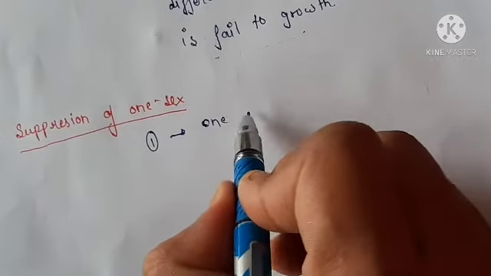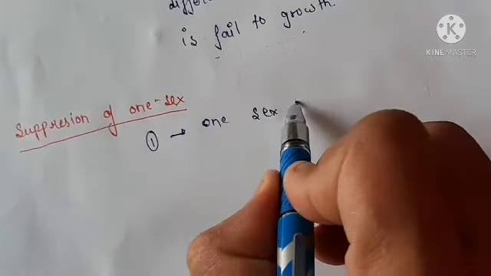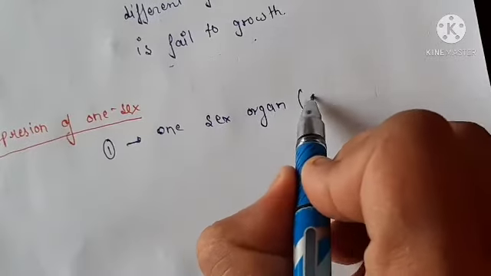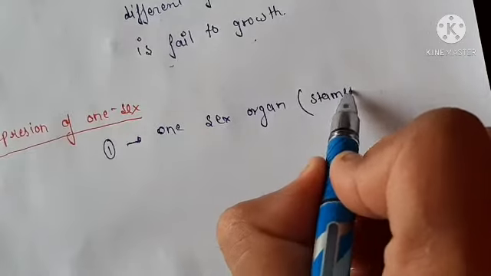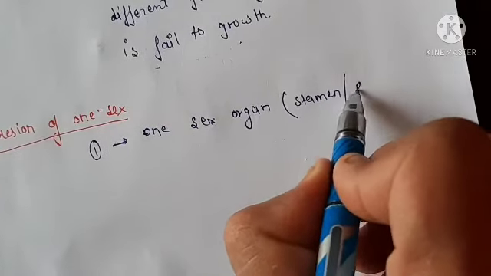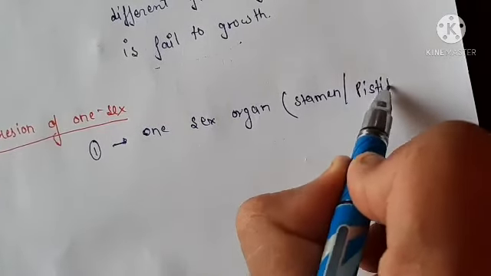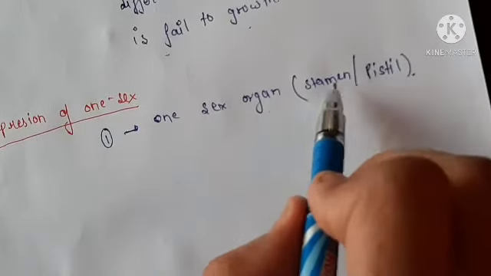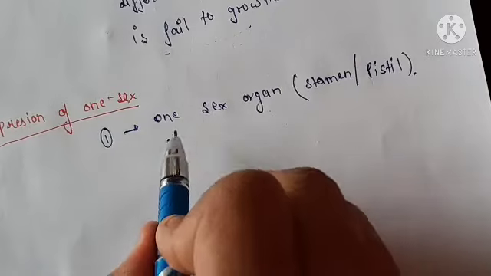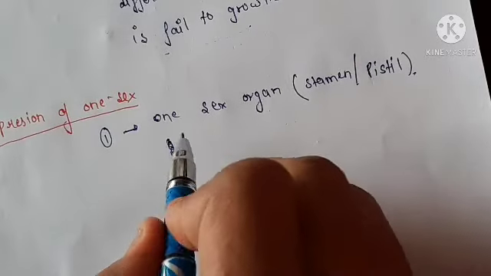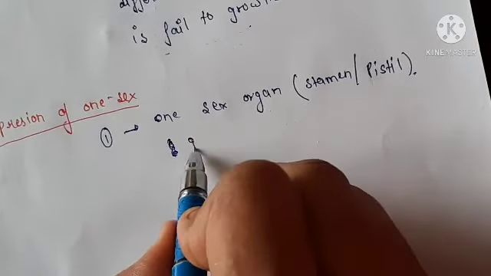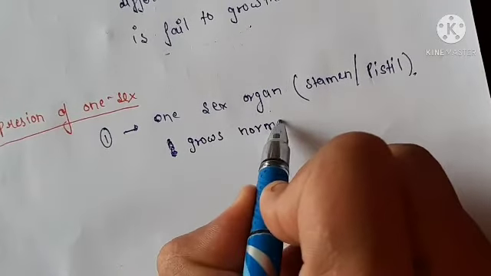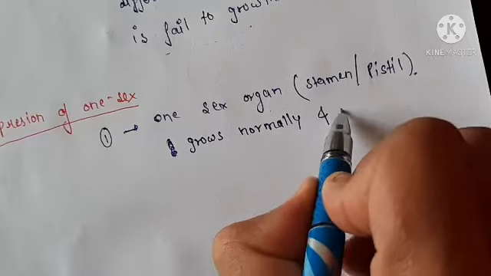One sex organ, either stamen or pistil, grows normally and matures.